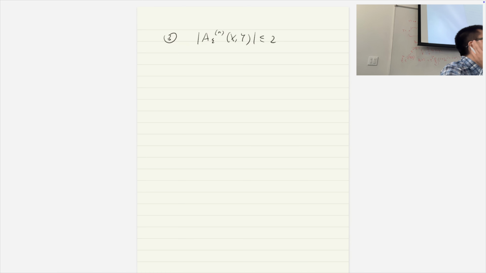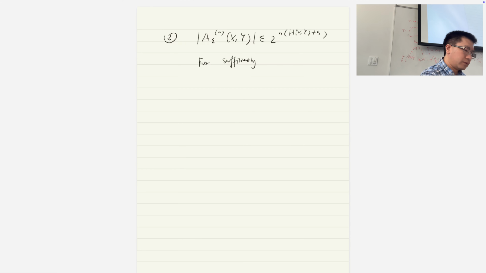Say again? Like 1 over the probabilities of this. Yes, 1 over the probability, right? So basically that's 2 power n (H(X,Y) plus epsilon). Right, very good. The next one, so this is an upper bound, right? We also have a lower bound. For the lower bound, we need n to be large.